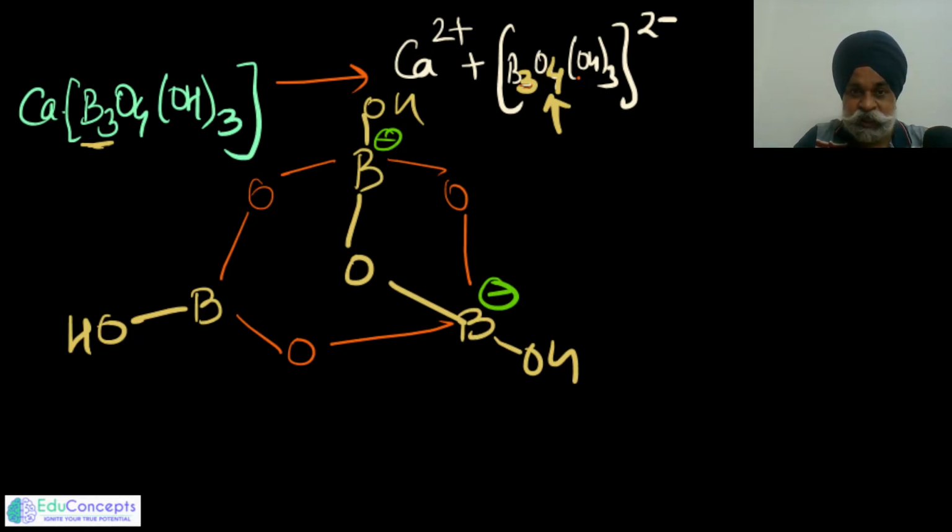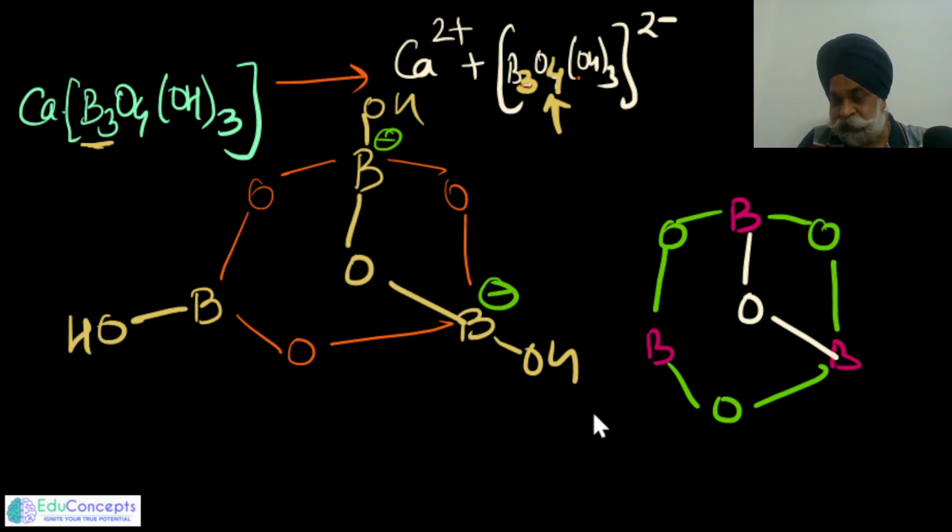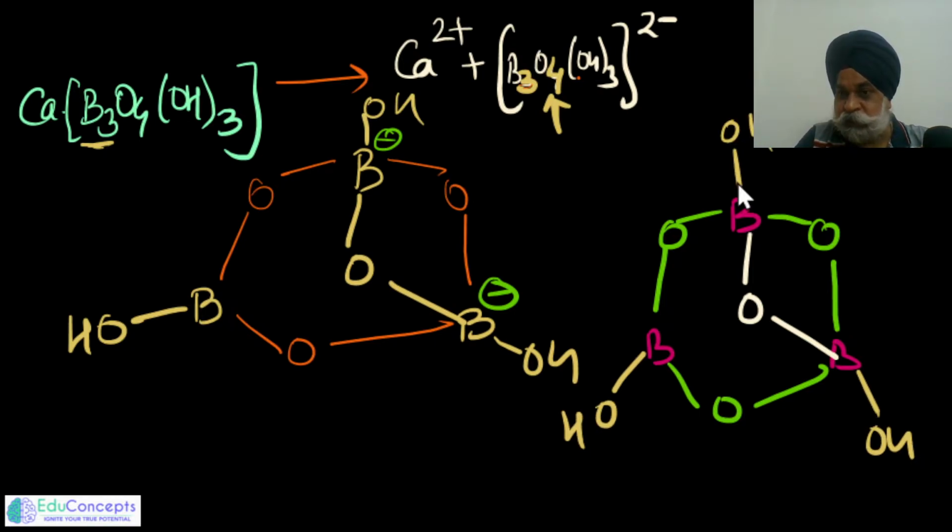Let me repeat once again, I may have gone a little fast. I have placed 3 boron atoms, joined to each other through oxygen. This is what we did. And to get the 2 negative charge, I have brought one oxygen here. Now the covalency of this boron got completed. Now I still have to place 3 OH groups and 2 negative charge. So I placed one OH here, one OH here and one OH here. By virtue of this, this particular boron would get one negative charge and this also would get one negative charge. So it is almost done.